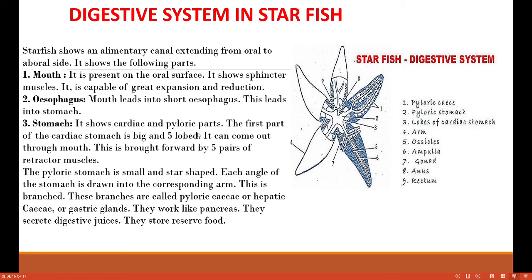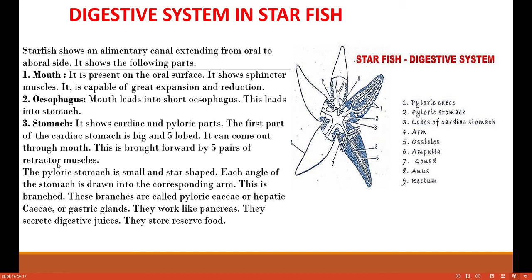The first part, the cardiac stomach, is big and five-lobed. Why five-lobed? Because there are five arms. So for the food to reach each arm, there are five lobes. It can come out through the mouth.